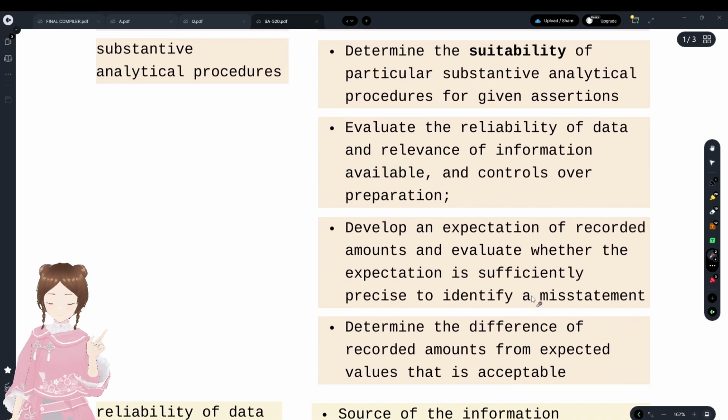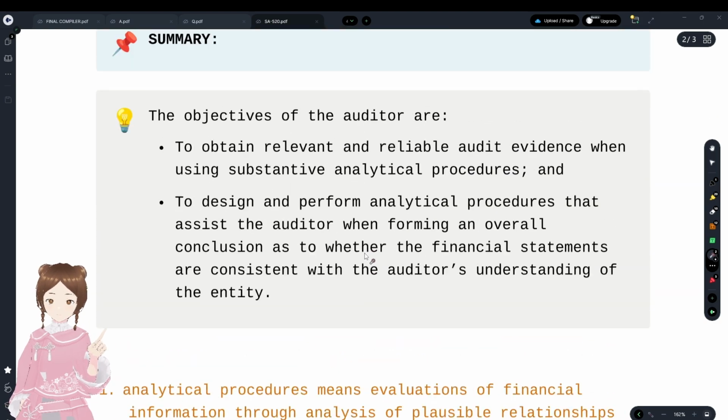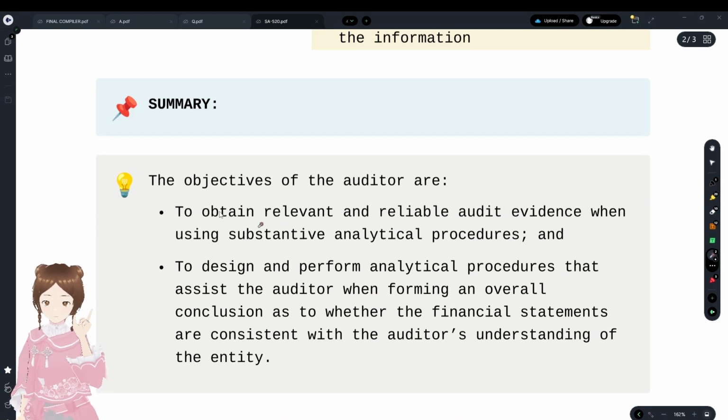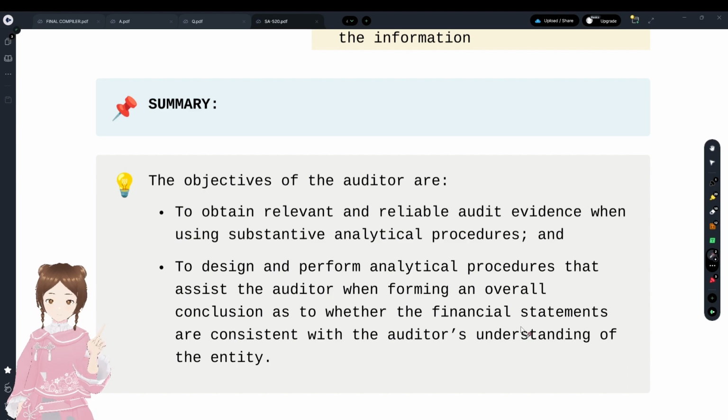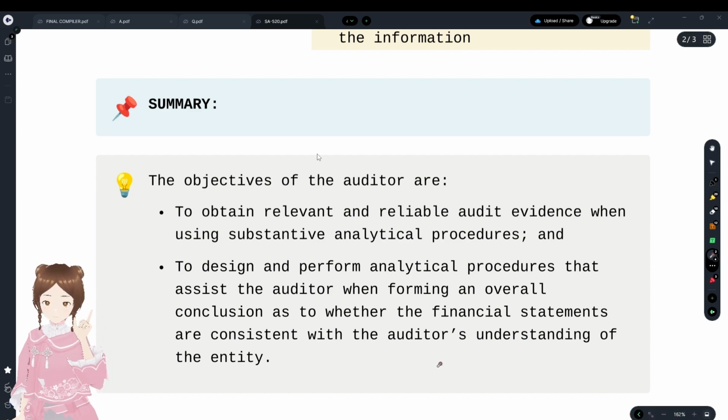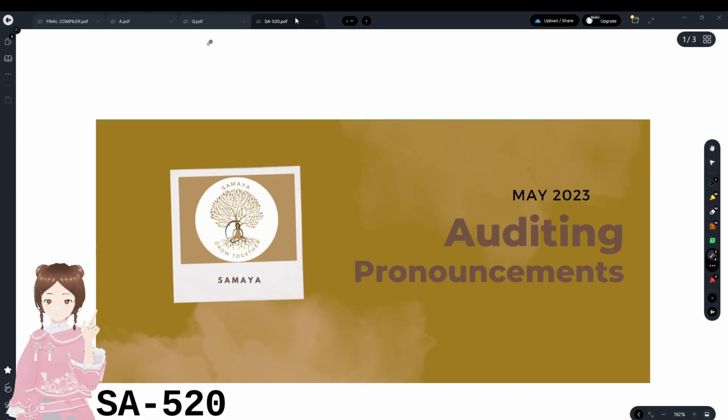First thing is that it all lies with the objectives of the auditor here. Most of the questions were on that, that it has to be relevant and reliable audit evidence, and it has to be consistent with what we have done in SA 315, understanding the entity and identifying and assessing the risk of material misstatement. And that's it. We have completed SA 520.